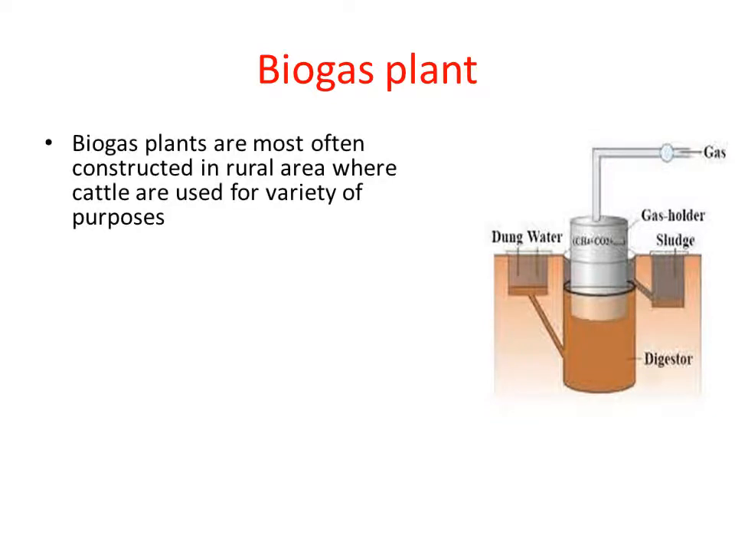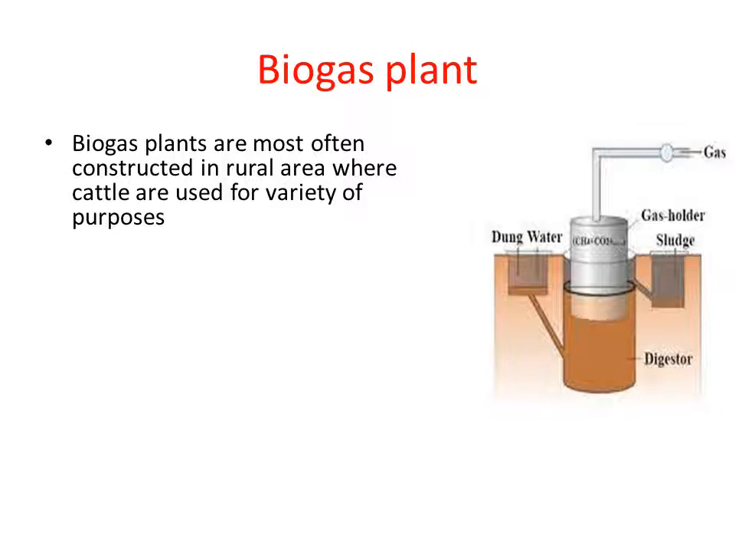In rural areas, the availability of cow dung is actually more, because cattle are used for a variety of purposes by farmers, for agriculture or for milking. Like this, cattle are used for different purposes in the rural area. Because of this, cow dung will be available in large amount.